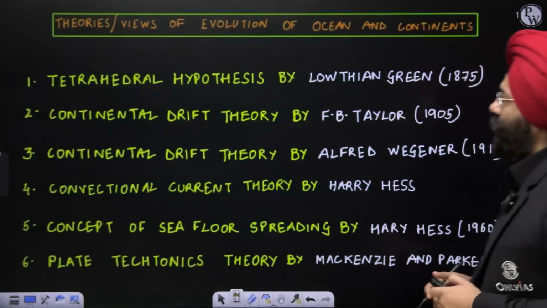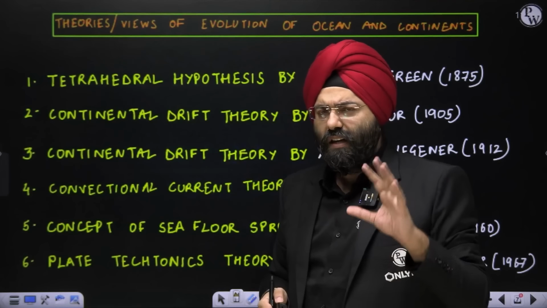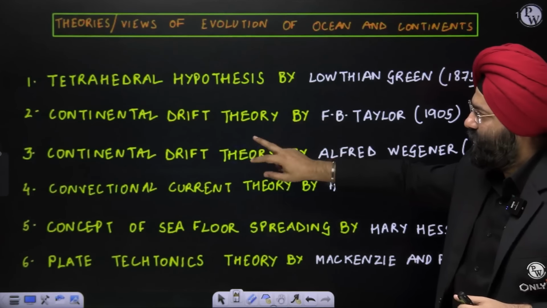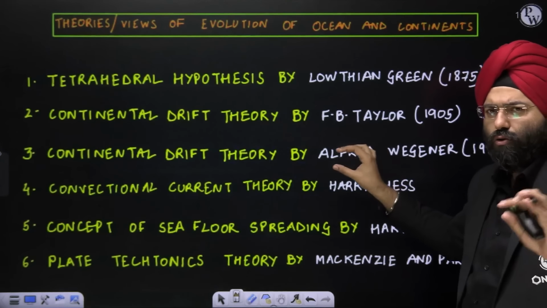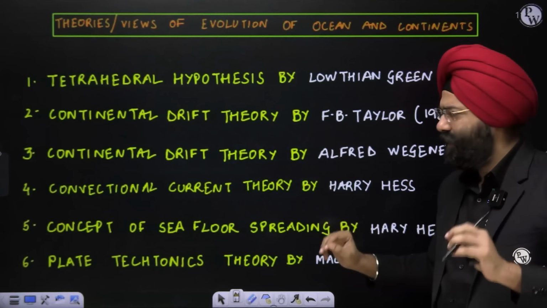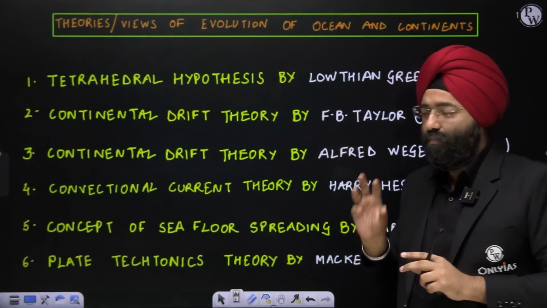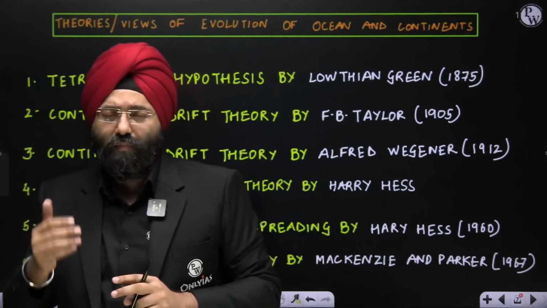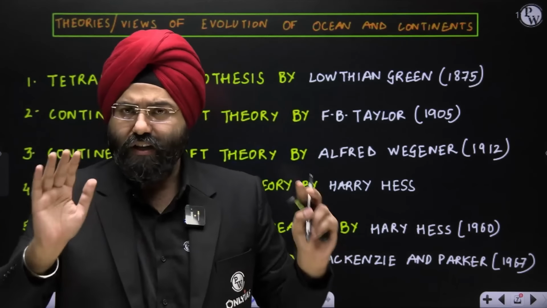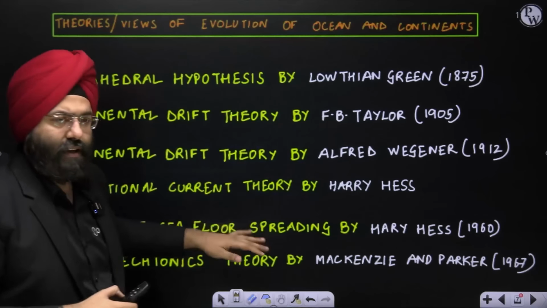Let's move ahead. Now, please understand, when you study the NCERT, you will see that the theories mentioned are the continental drift theory by Wegener, that also in 2 paragraphs. Then they mention in 1 sentence the convectional current aspect. Then in 2 paragraphs, they mention seafloor theory, and then they mention plate tectonics, that also in very brief details. So, it is difficult to comprehend. Now, please understand, it is not that the NCERT is not telling you what is required. It is absolutely telling you. They will pick up things from the NCERT also. But remember, there are a lot of things that are missing.